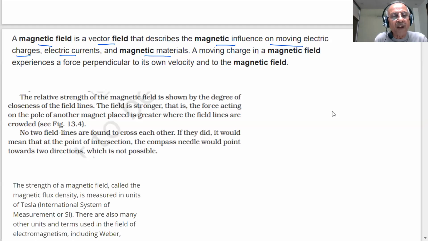The strength of the magnetic field, called the magnetic flux density, is measured in Tesla. There are also many other units and terms used in the field of electromagnetism, including Weber, Maxwell, Gauss, and even gamma. So we will be using Tesla for the measurement of magnetic field.